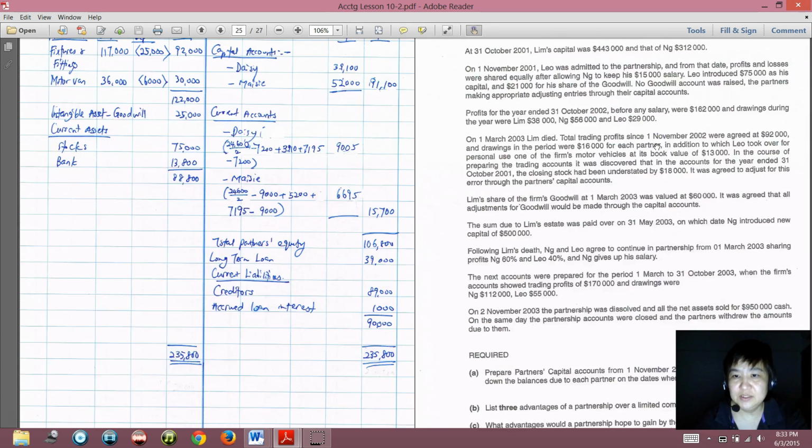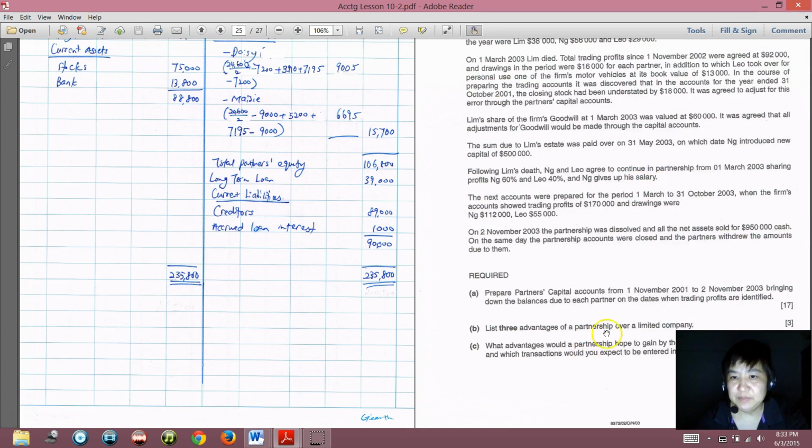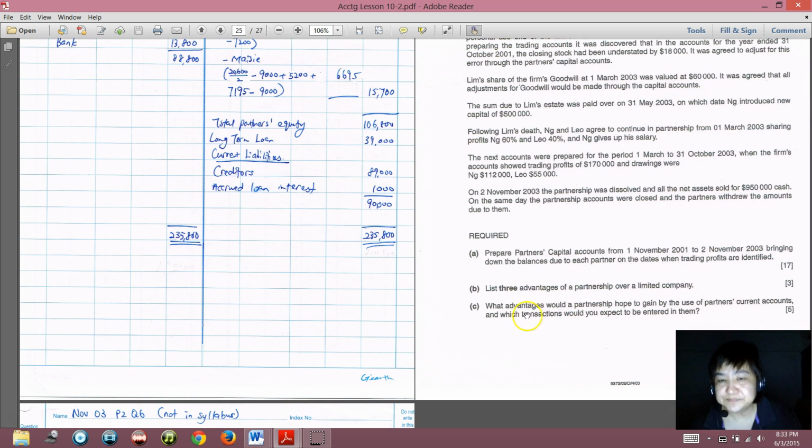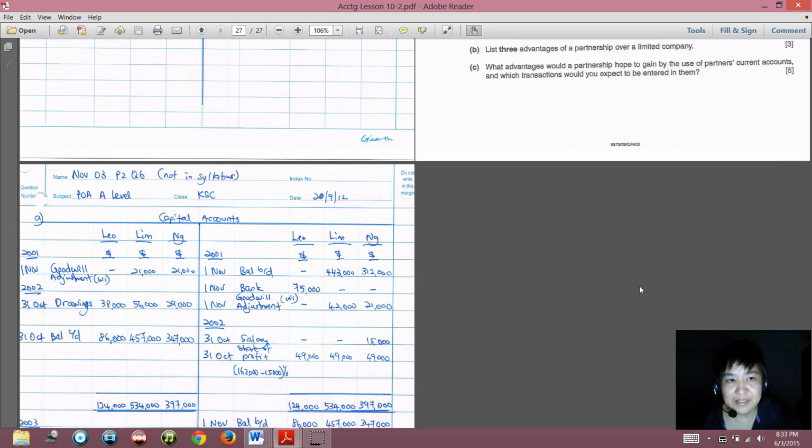So what does the question want? The question says prepare. You should have your question paper in front of you. Prepare partners' capital accounts from 1 November 2001 to 2 November 2003, bringing down the balances due to each partner on the dates when trading profits are identified. Then list 3 advantages of partnership over limited company. So B and C are theory questions, so let's solve part A first.